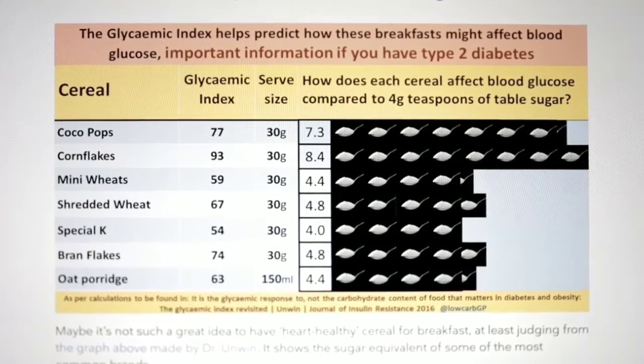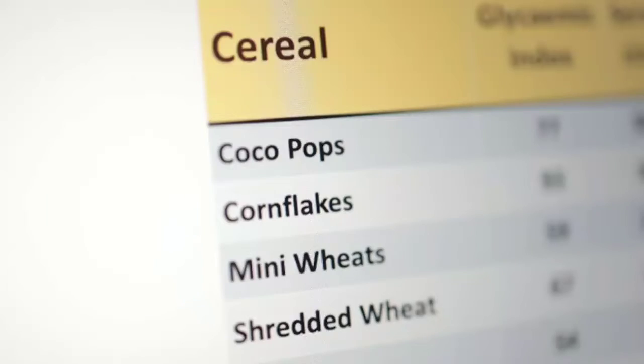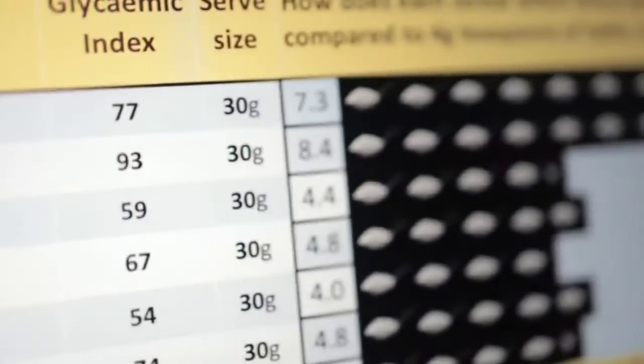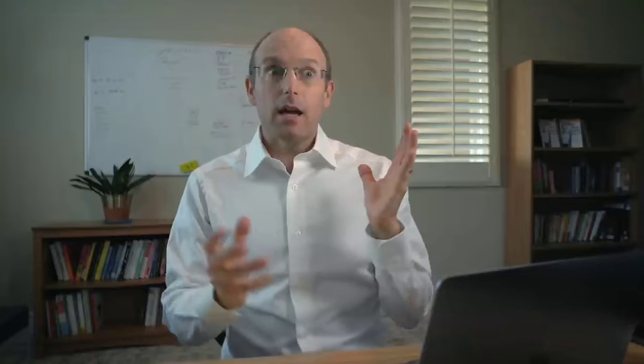But as his graphic shows, and we'll link to it down below, a cup of cornflakes is equivalent to 8.4 teaspoons of sugar. That all of a sudden, that's a graphic we can relate to. Or the supposedly healthy porridge, a 2/3 cup of oat porridge is equivalent to 4.4 teaspoons of sugar. Like, that's a graphic that really helps. And so he's done a wonderful job creating what he set out to do, a simple way for people to understand that the food they eat is converted to glucose, and that glucose is the same that you get when you eat sugar. Now, here's the problem.